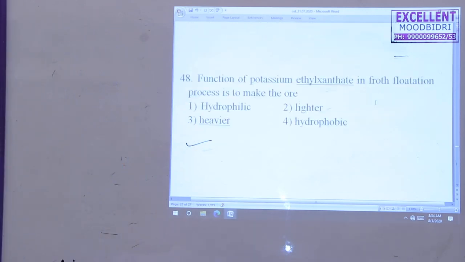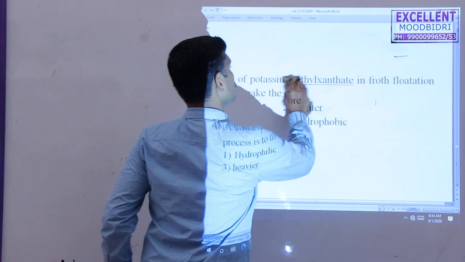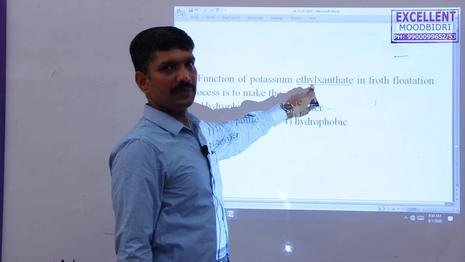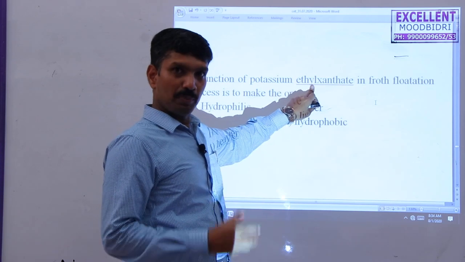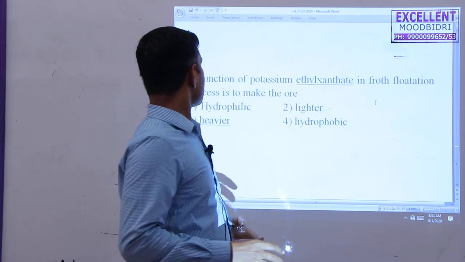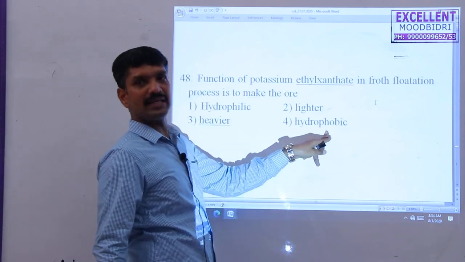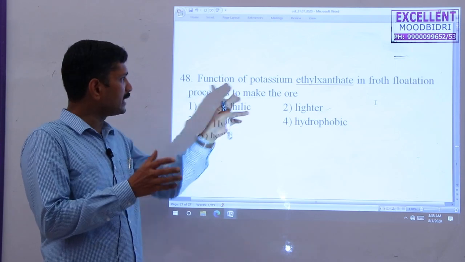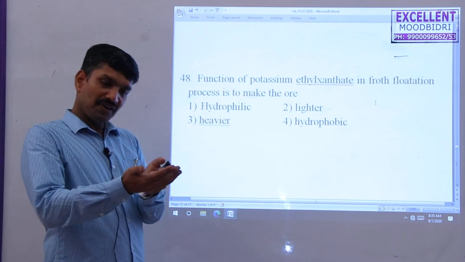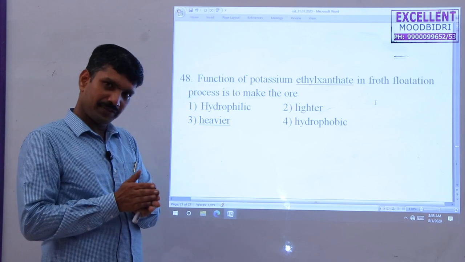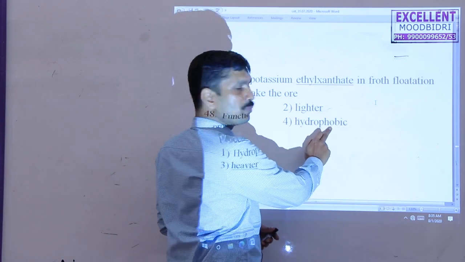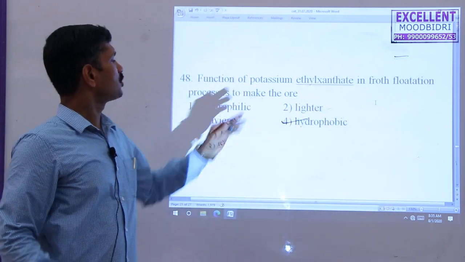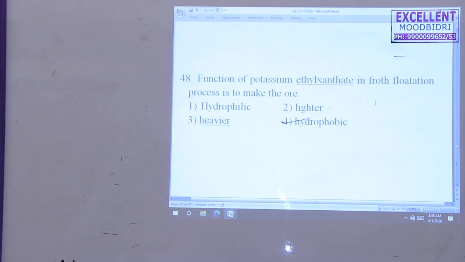Next question, the function of potassium ethyl xanthate in the froth flotation process. Actually the function of this compound is as a froth stabilizer, that's why its nature is hydrophobic. If it's hydrophilic, it forms a bond with the solvent. Actually during this froth flotation method, sulfide ore particles are separated from the solvent. So its nature is hydrophobic. That's why it separates the sulfide particles from the solvent. So the fourth option is correct.